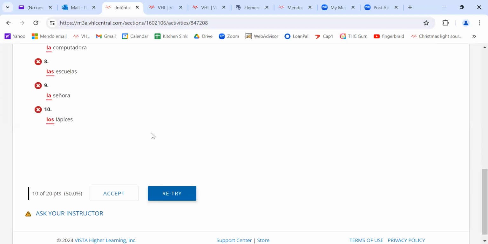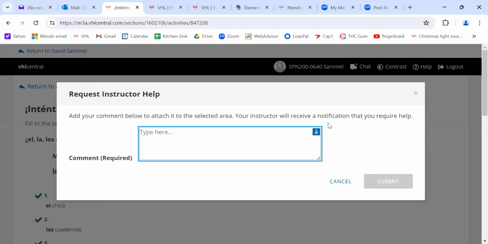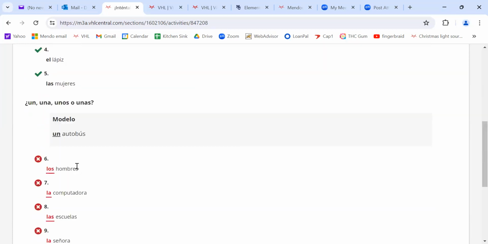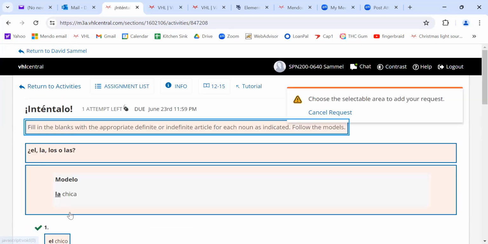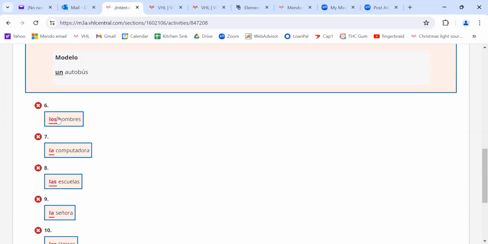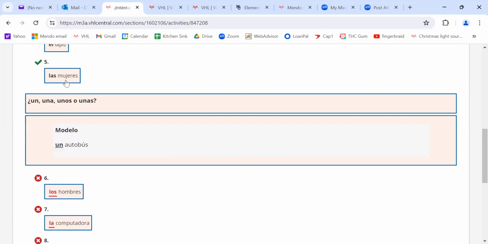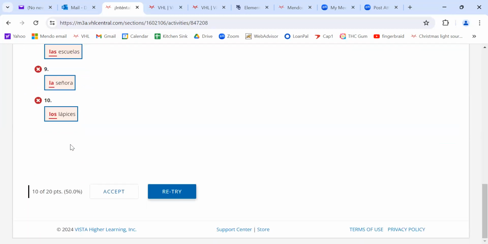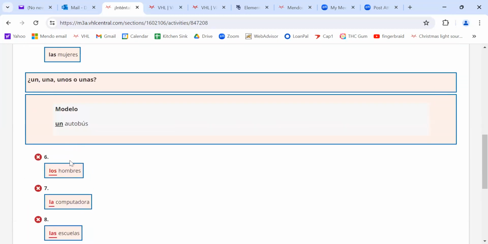Now, guys, I don't want to retry this because what I want to do is show you something. So I'm going to go to ask your instructor. This is how you have to ask me a question, like if you think something is wrong or it's just not making sense. Sorry, let me get out of here. I was impatient. There we go. This is what you're going to see if you need to ask me a question. So you come down here and you go, wait a second, these were perfectly good. I did all these right. And I know this one. So what you can do is click anywhere you want inside a pink box.